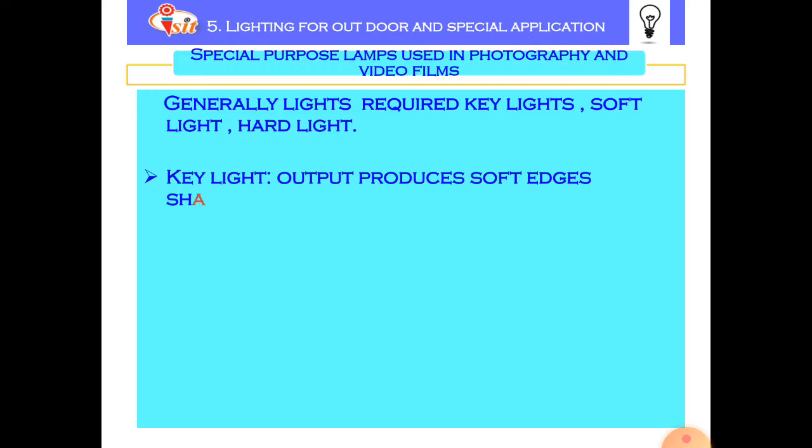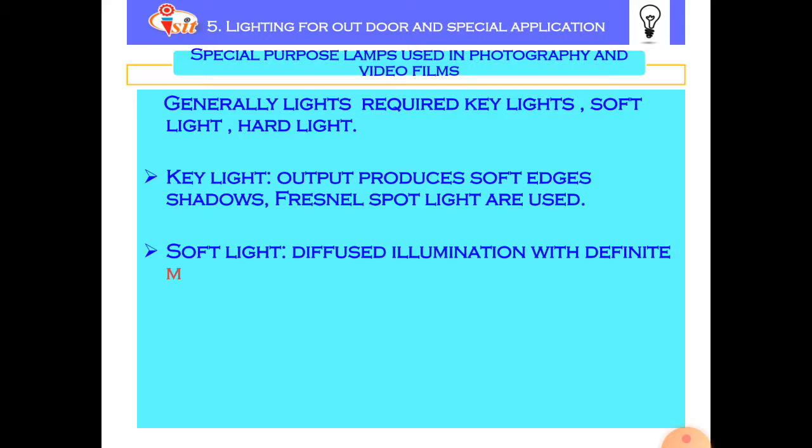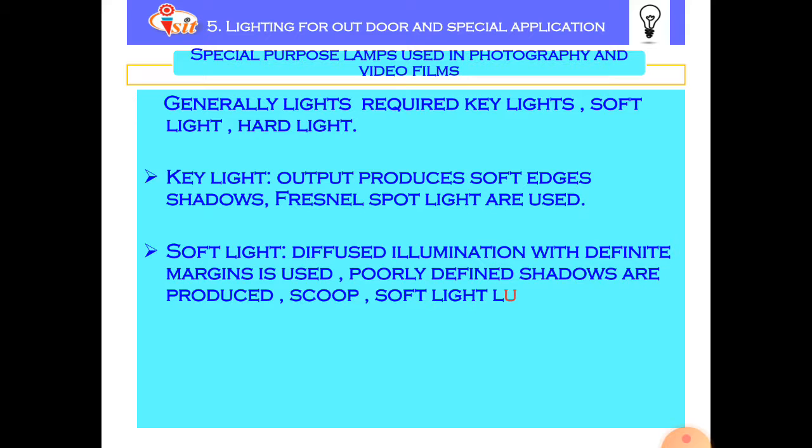The key light produces soft edge shadows. Fresnel spotlights are used to produce soft light shadows. The next spotlight, for that purpose, diffused illumination with definite margins is used. Poorly defined shadows are produced.